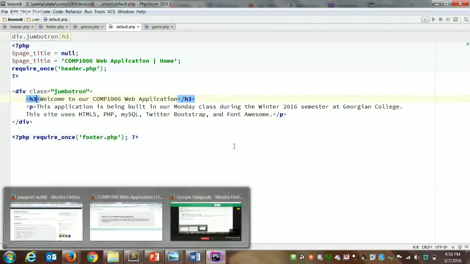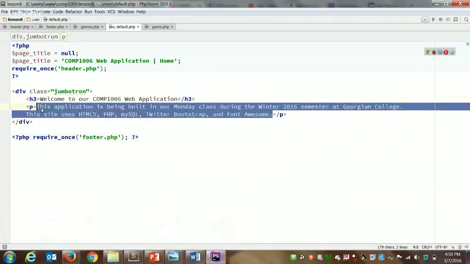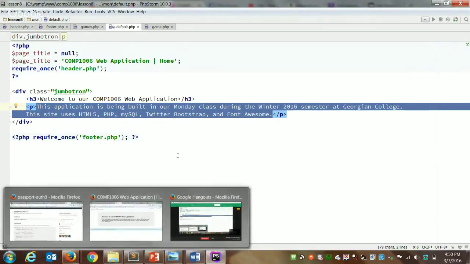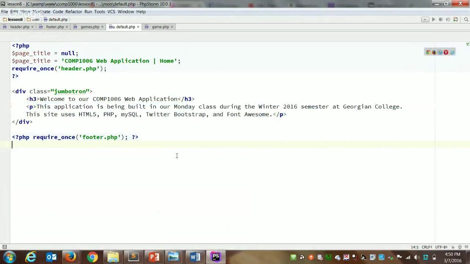So again, you do not have to copy my HTML here. You can say whatever it is you want to say. Yep, you could use lorem ipsum if you want, or you can leave it blank, up to you. I just want to have a home page that's there. So we're going to take a break here. Does anybody have any questions about building headers and footers?